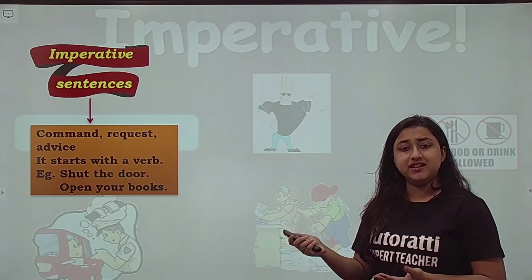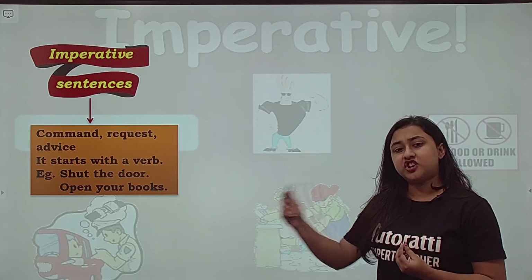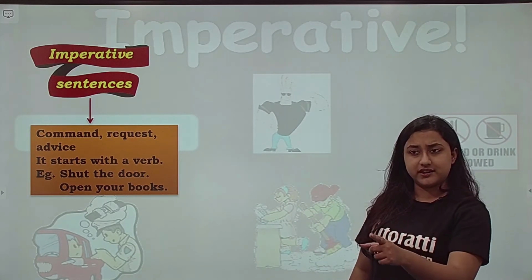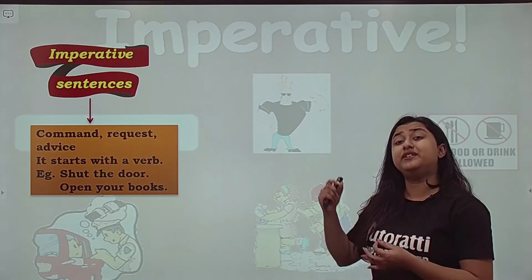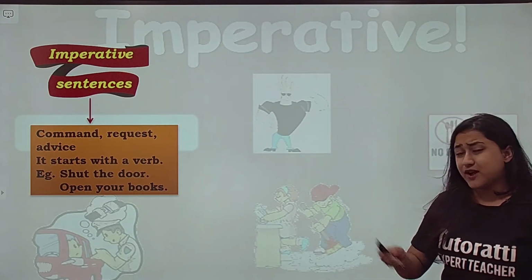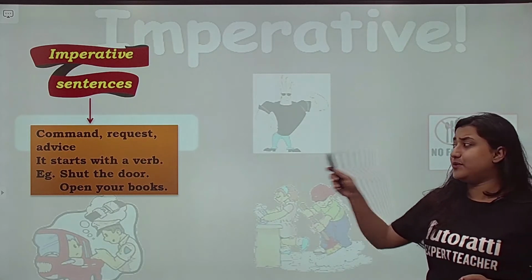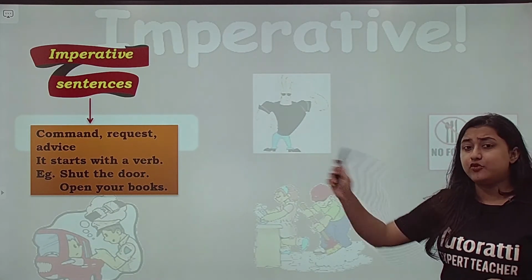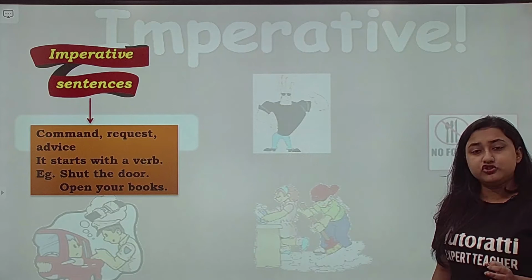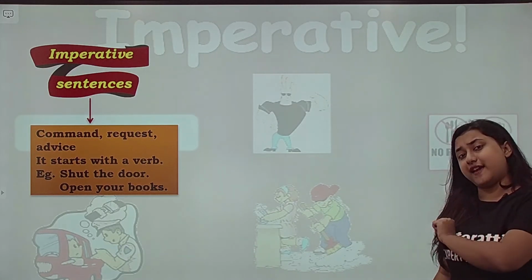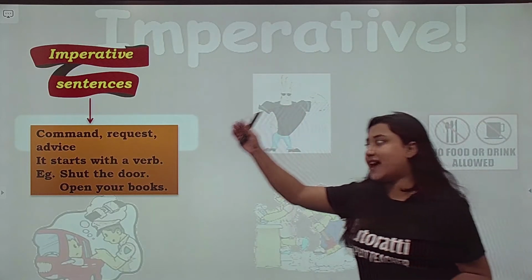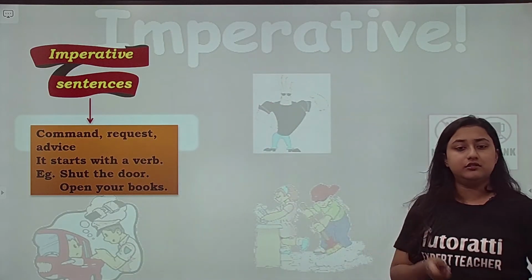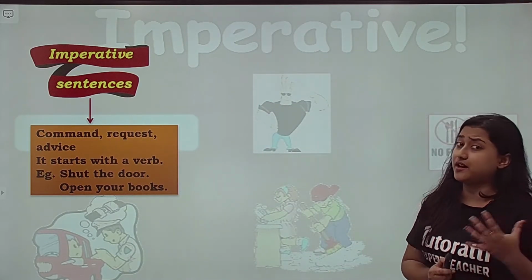For example, it starts with a verb: shut the door. We order, shut the door, open your books. Any sentence which begins with a verb. So, as you can see here, directly we are starting with the verb. इसमें कोई सब्जेक्ट है ही नहीं. Usually he says, he eats the cake, he is the subject, after that eats, the verb, comes. इसमें डायरेक्टली वी स्टार्ट विद द वर्ब, शट द डोर और ओपन योर बुक्स. तो इस केस में हम क्या करेंगे?